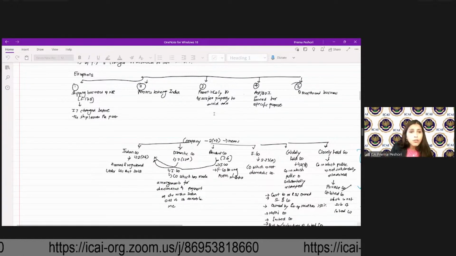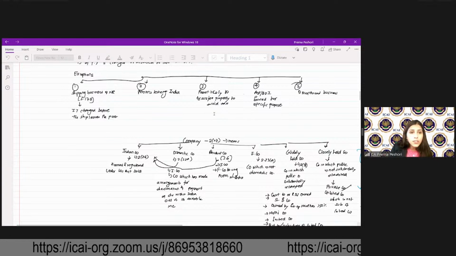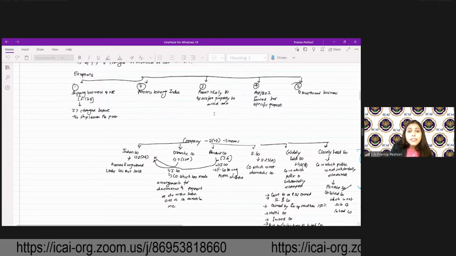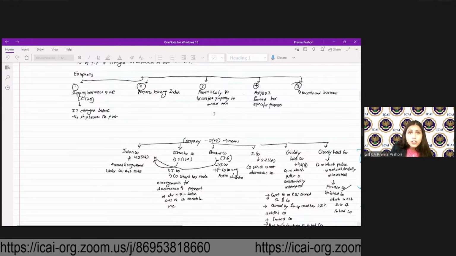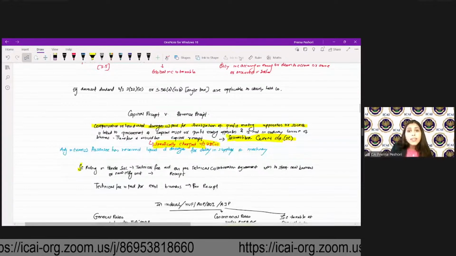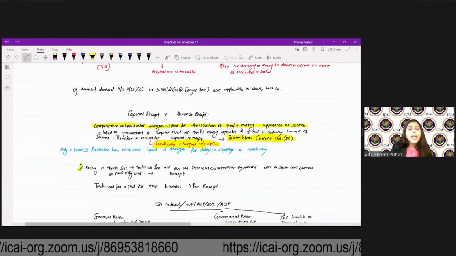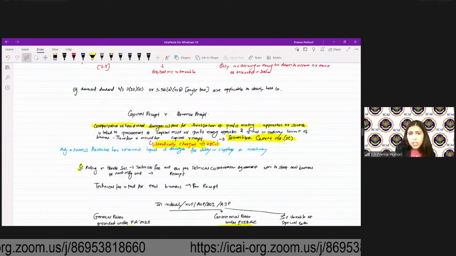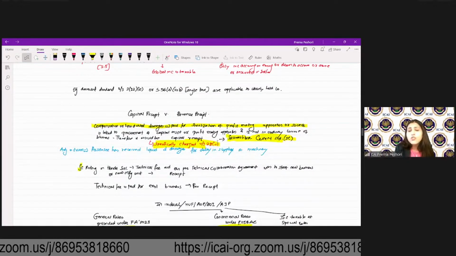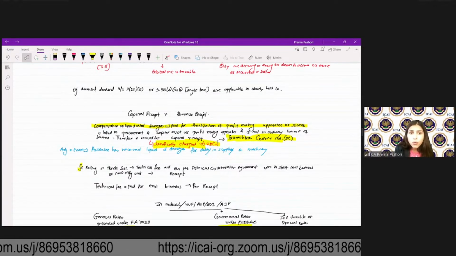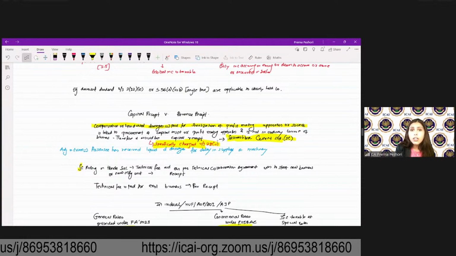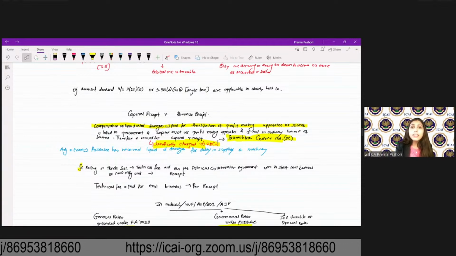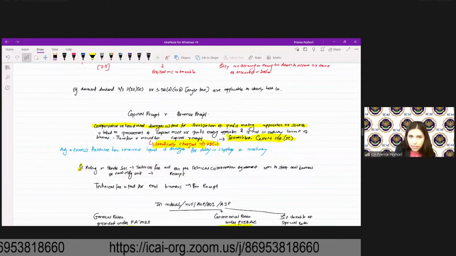Now, why is it important to distinguish between capital and revenue receipts? Because capital receipts are not taxable unless specifically charged to tax, whereas revenue receipts are always taxable, right? Let's say for example, compensation for liquidated damages which are paid for the sterilization of a profit-making apparatus or source, because that is compensating the damage which has happened to the capital asset.